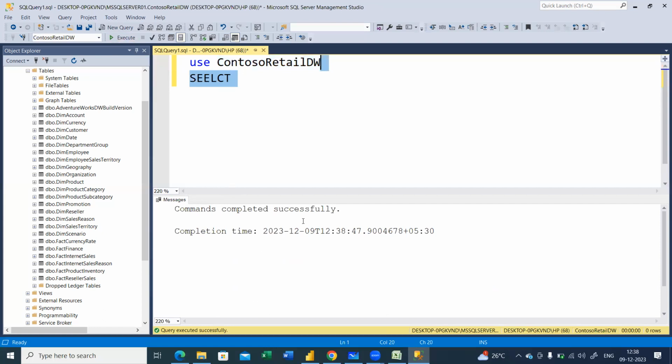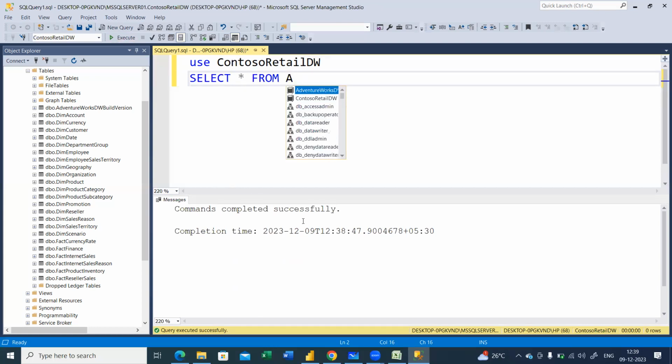So I'll quickly write SELECT star FROM, say, Account. So I can specify the table name here. Clear right now? Is it clear? Okay. USE is another keyword. We'll reconnect, and we will see how we can get the data, and we'll see one more keyword in SQL.